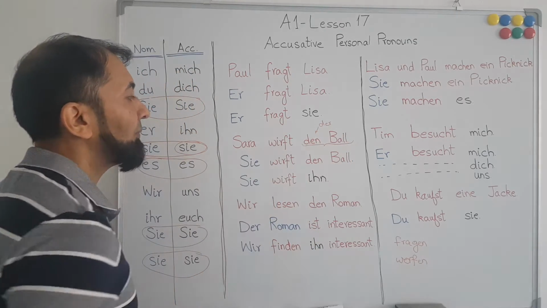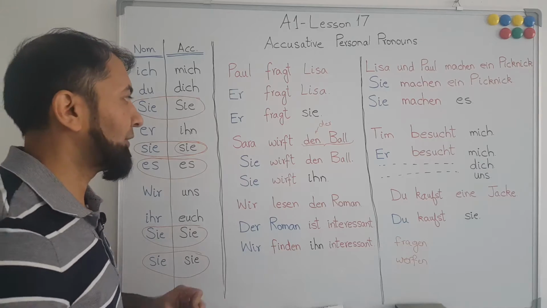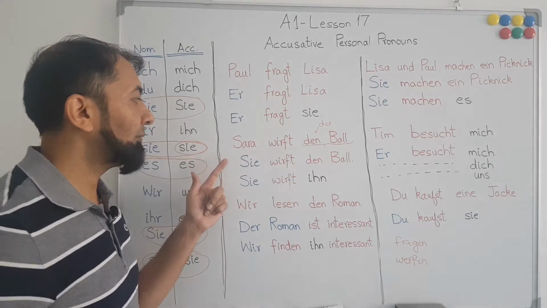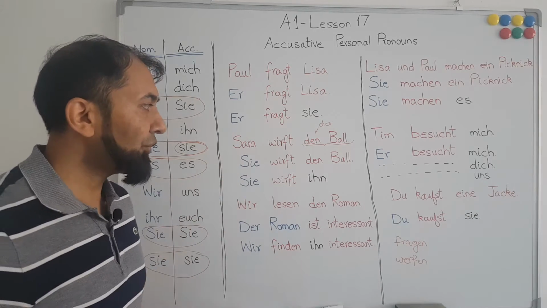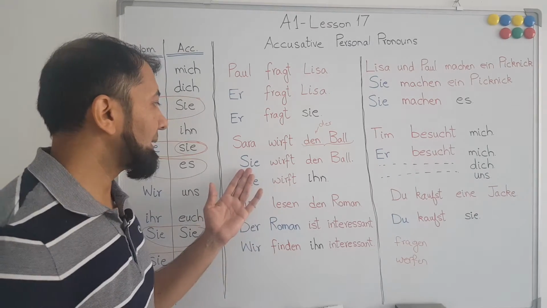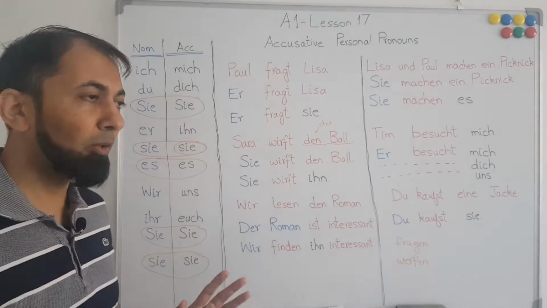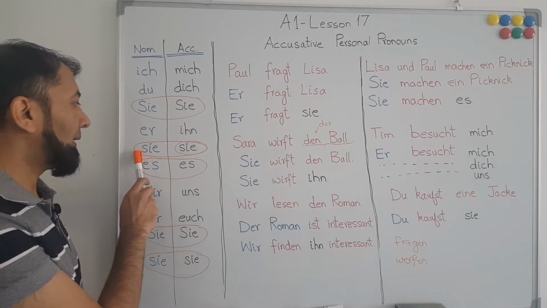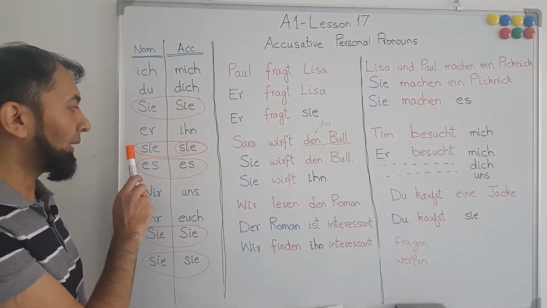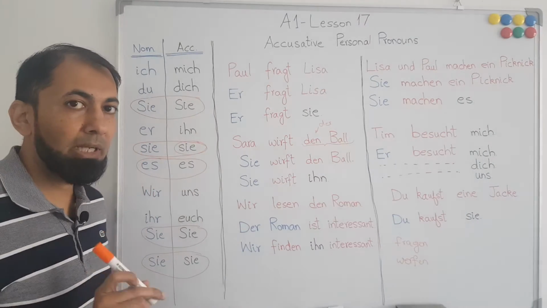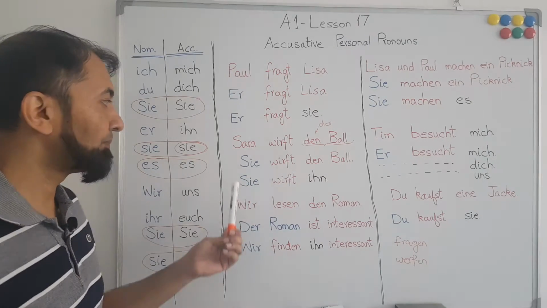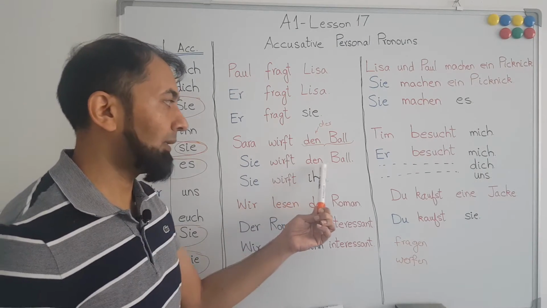But if we want to use the personal pronoun of Sarah instead of her name, we will say she throws the ball, and because she is performing an action, we will use the personal pronoun from the nominative case, and the nominative personal pronoun for her is sie, or she. She throws the ball.